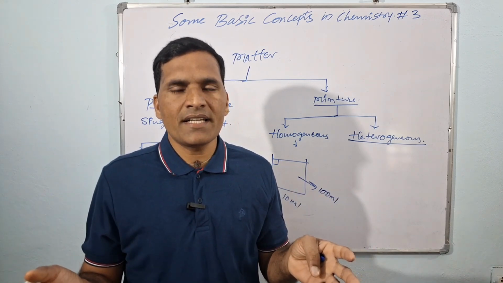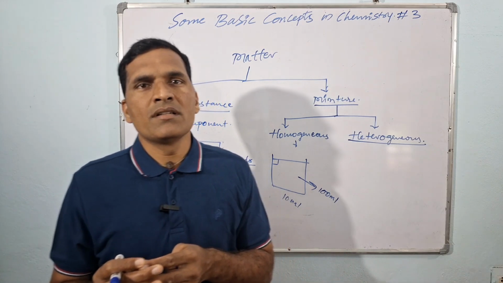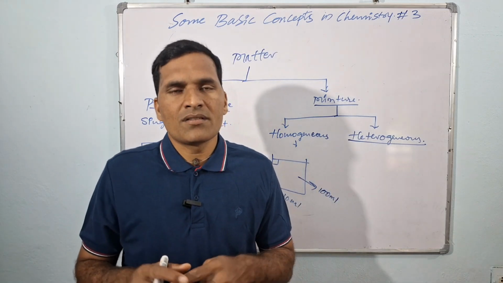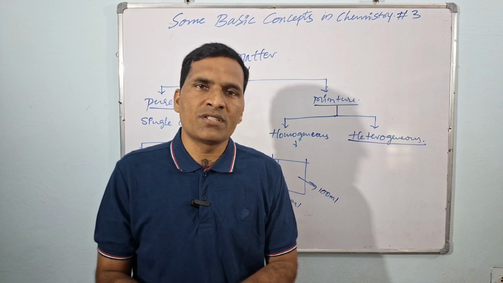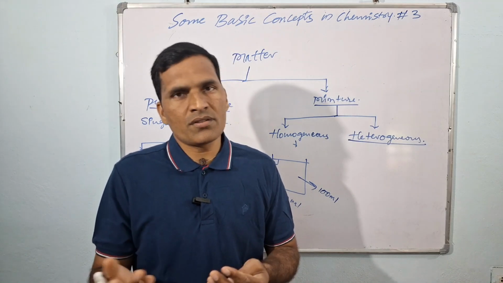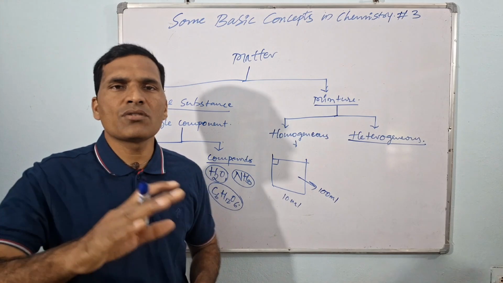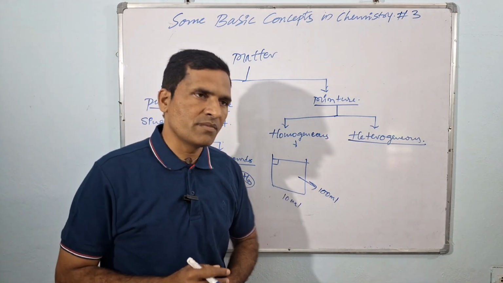And if you mix sugar crystals and salt crystals, you cannot get a uniform composition. That is also an example of a heterogeneous mixture, not uniform throughout.